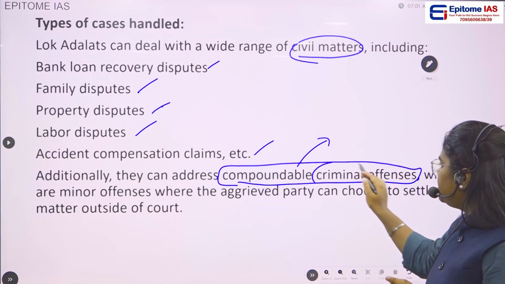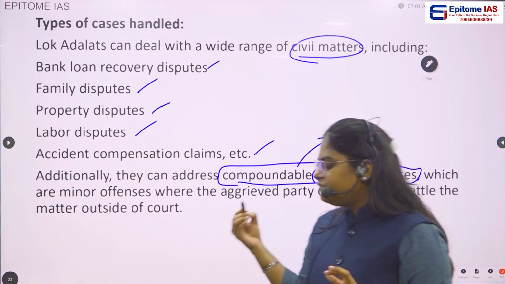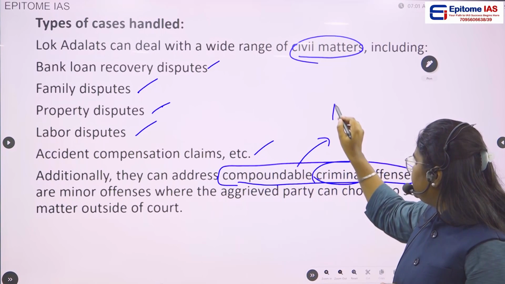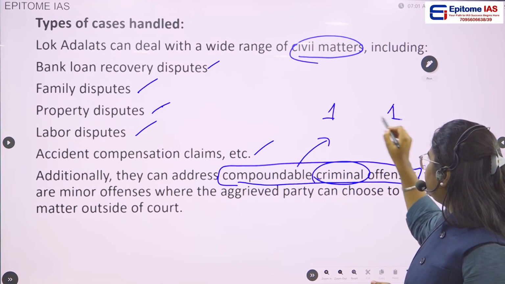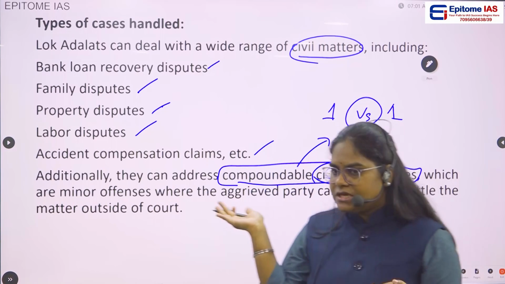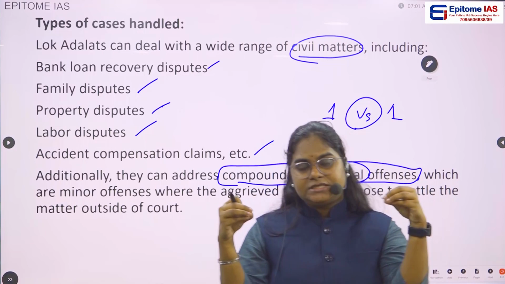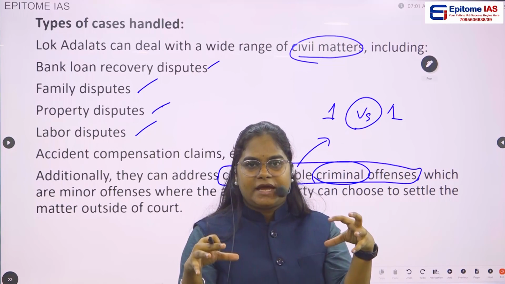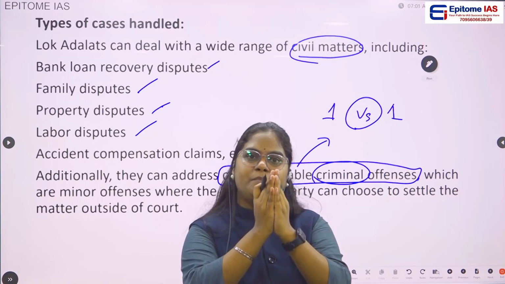These are the criminal offenses where, whenever there are two parties having some sort of a dispute, this is a criminal case, and there is a possibility that these two parties can compromise.